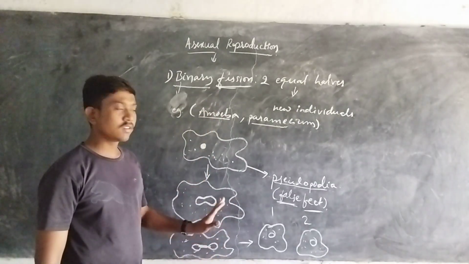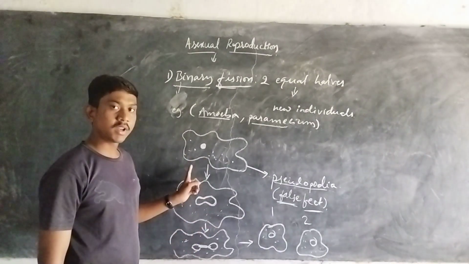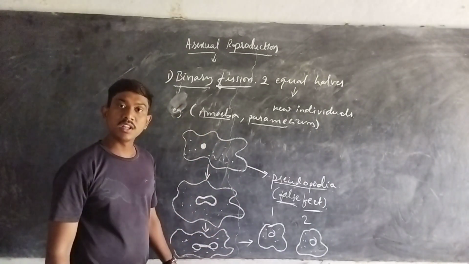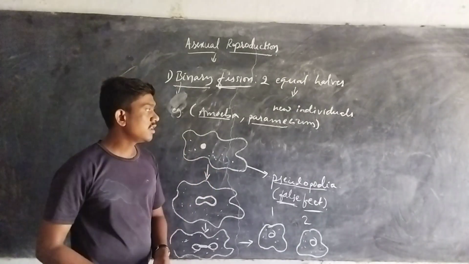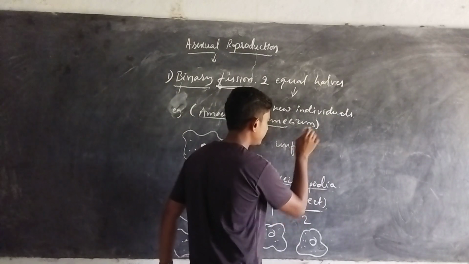The most important thing to mention here is that only during favorable conditions can the amoeba exhibit binary fission, that is, its asexual mode of reproduction. So what happens in the case of unfavorable conditions?